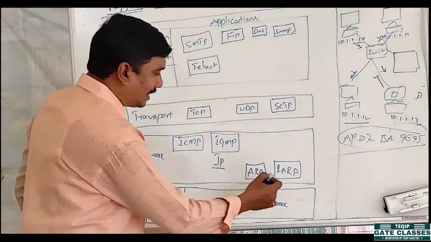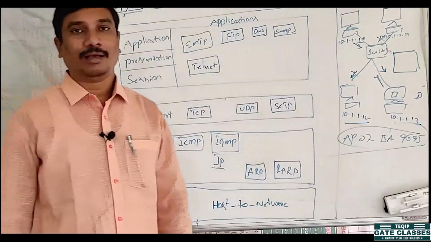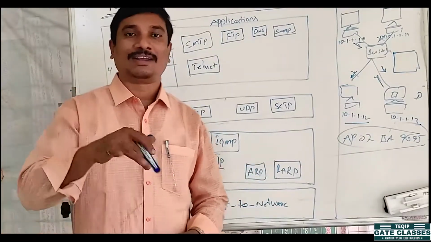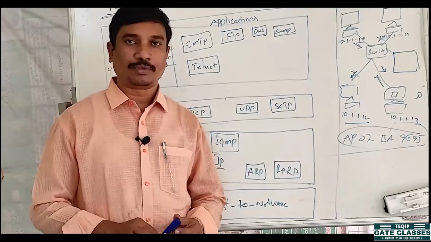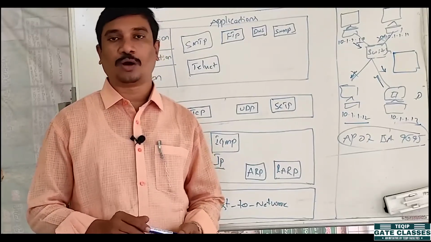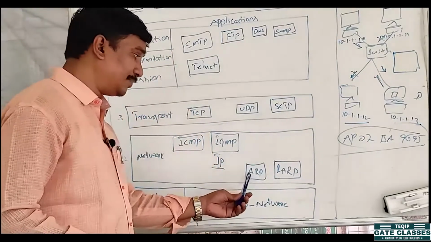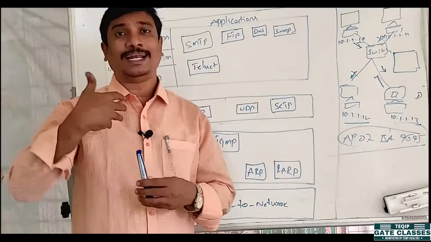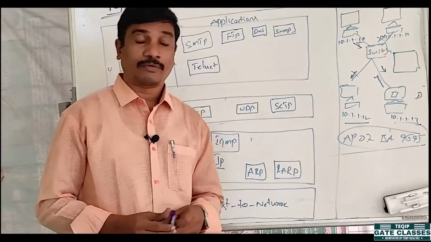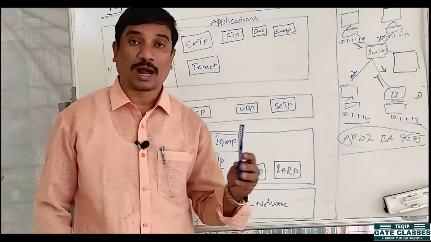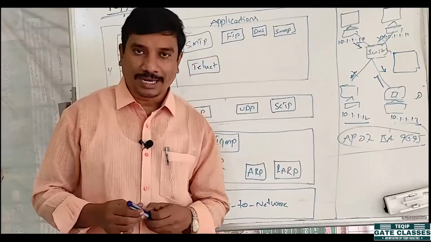Coming to RARP. What is the use of RARP? The full form of RARP is reverse address resolution protocol. In the previous mechanism, ARP, we have to identify the MAC address, whereas in RARP we have to identify the logical address.